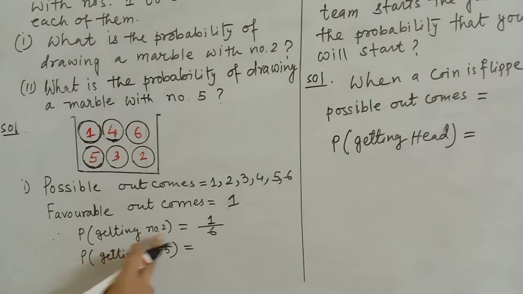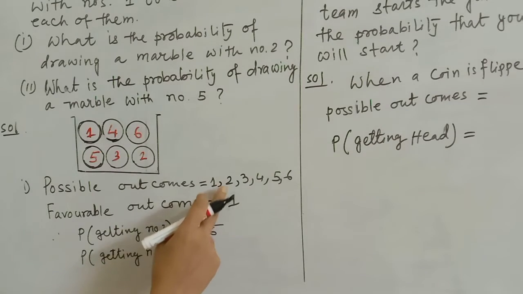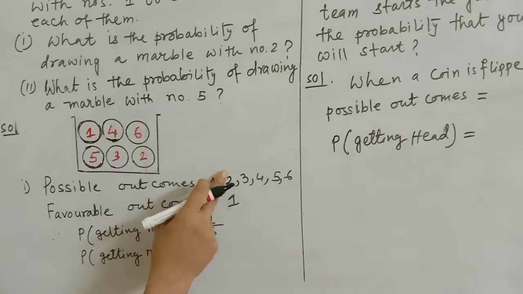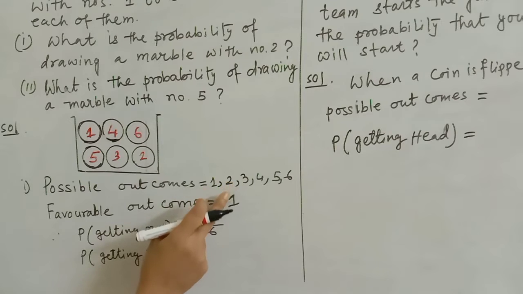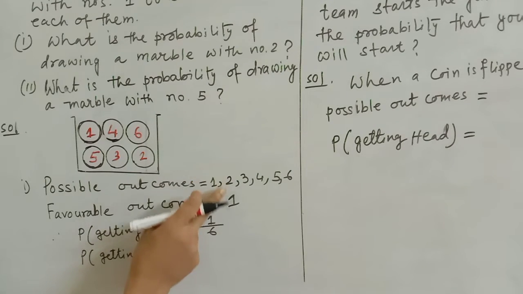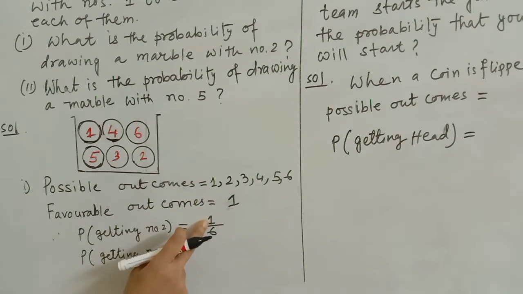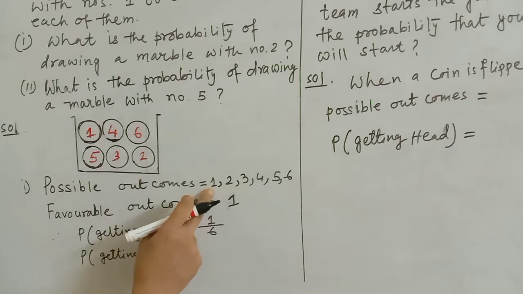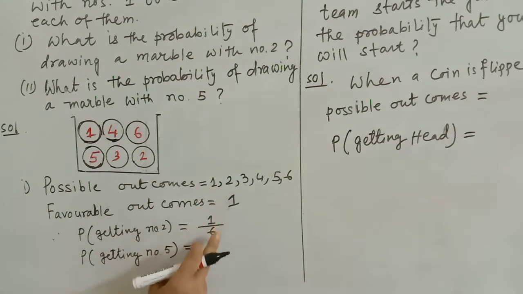So this is the probability of getting a number 2. It is not that I am writing 1 here; it is how many times 2 is here. 2 is here only one time. So 1 by 6. Out of 6 marbles, number 2 is here only one time.